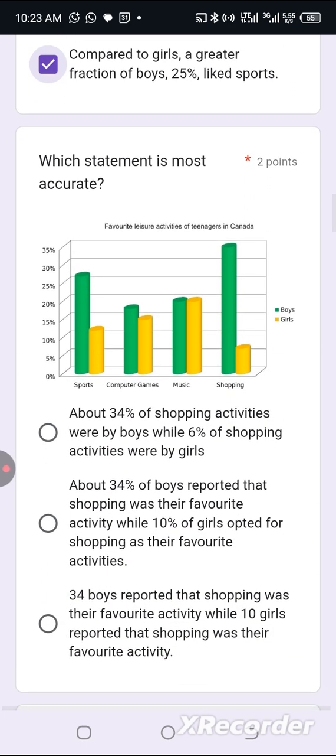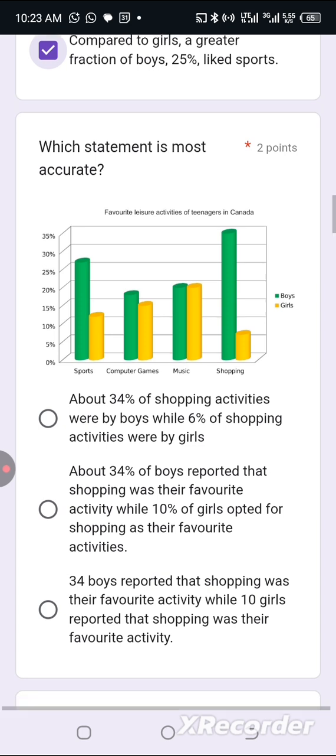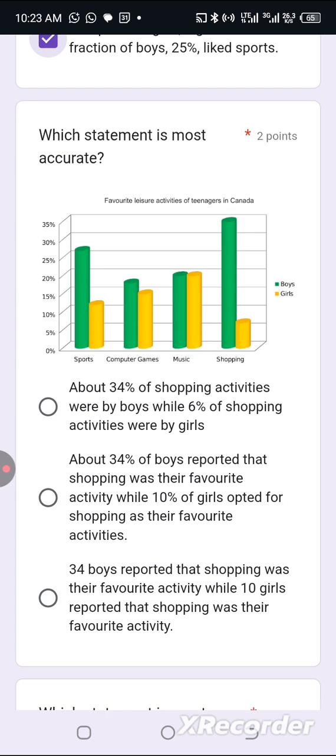Next one. Which statement is most accurate? About 35% of shopping. No. 34% of shopping activities. No, that's wrong. It's not shopping activities. It's boys. 35% of boys or 34% of girls. 34% of boys or 34% of girls engaged in shopping activities. That's how it should sound.